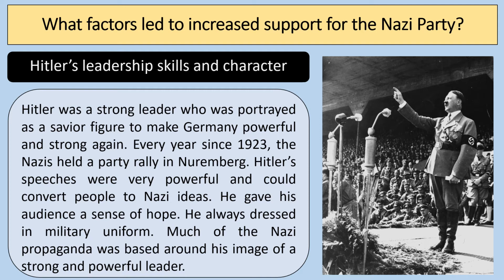In 1932, he stood to be president, and that helped boost his profile within Germany at the time, made him more famous, and certainly helped them to win more votes in the July 1932 election. And the Nazis did things such as, when Hitler was campaigning, he would travel around in a plane so that he would actually meet people personally, and this all added to some of the reasons why the Nazis won more support.